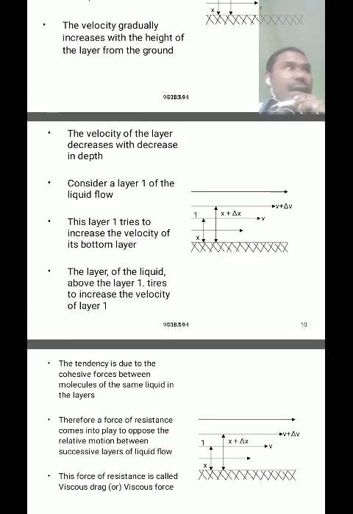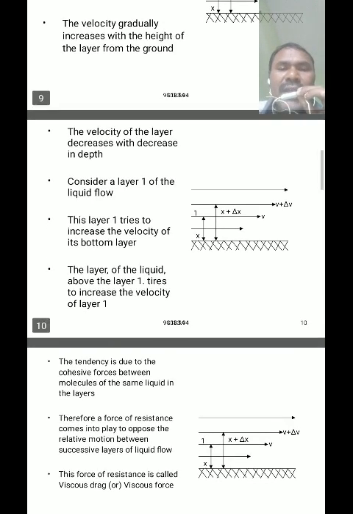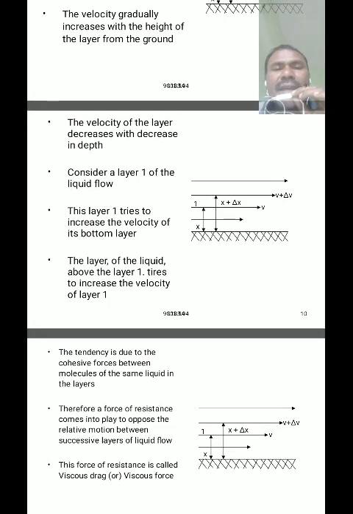Then the upper layer applies a resistance force on the lower layer.